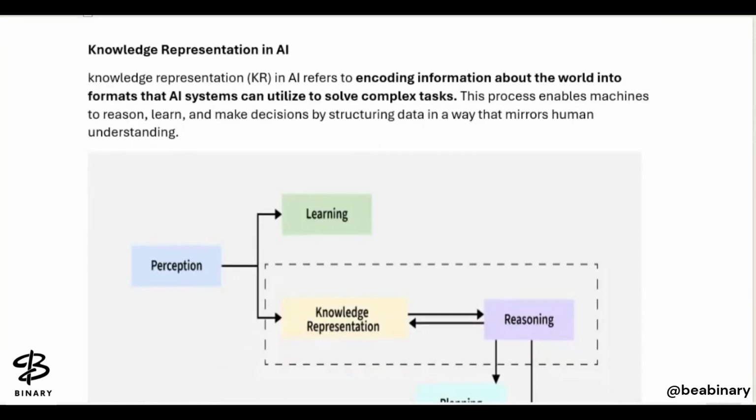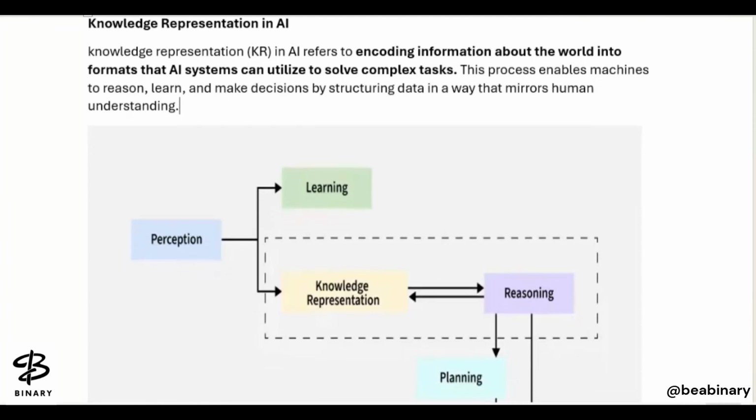So knowledge representation is about how you encode information into a machine, into artificial intelligence. We are talking about how you encode the information into AI systems so that a particular machine can reason with it, learn it, or make decisions by structuring that data.